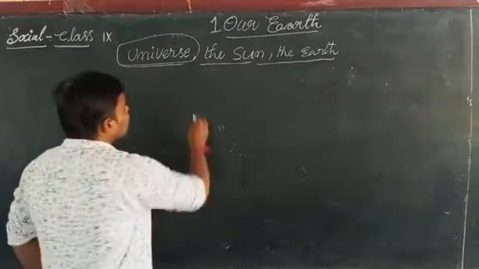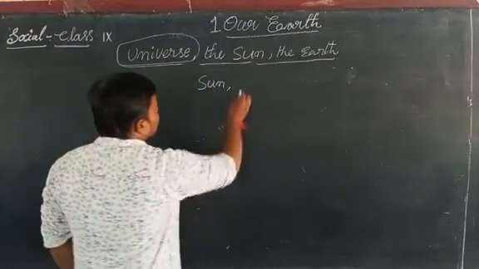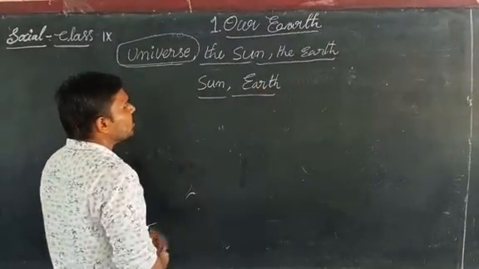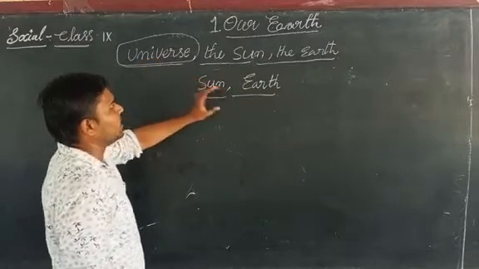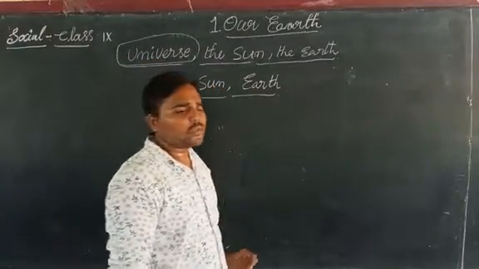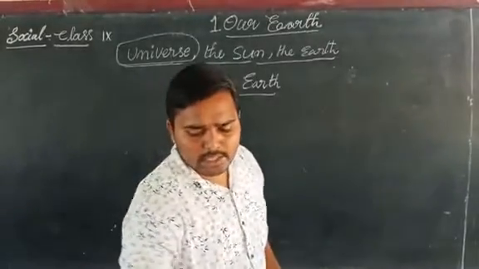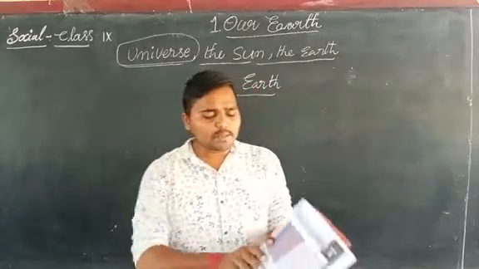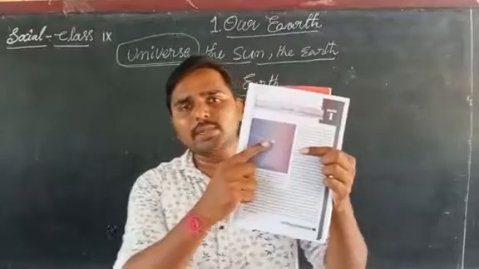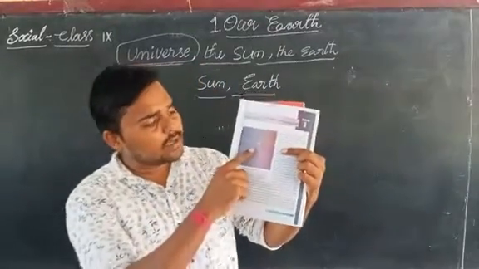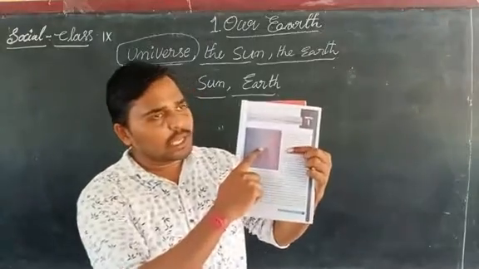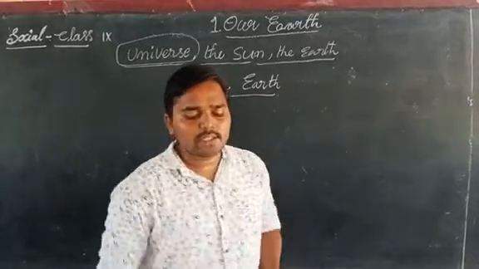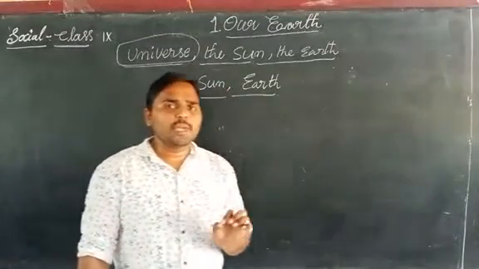Okay, the sun and the earth are also part of the universe. They are very small parts of it. In our 9th class textbook, our earth is shown as a very small particle, which you are seeing in the textbook. This is the location of earth in the space. Our earth is a very small part of space.